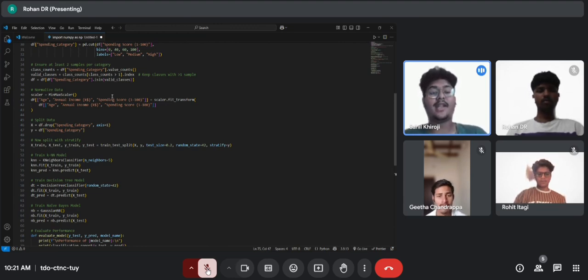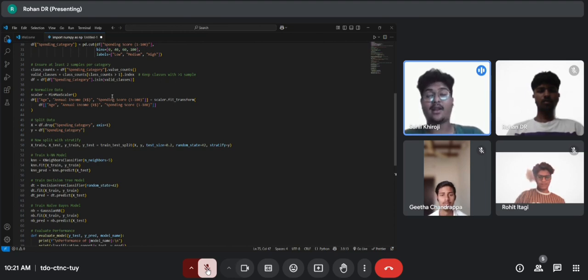It uses train_test_split from scikit-learn to split the data. Here, random_state=42 ensures that every time you run the code, you get the same split. Stratify=y ensures that each spending category, low, medium, and high, has an equal proportion in both training and testing data.